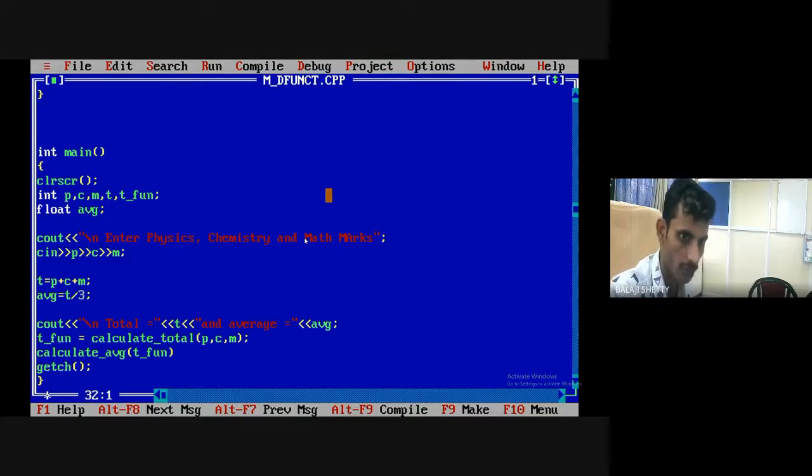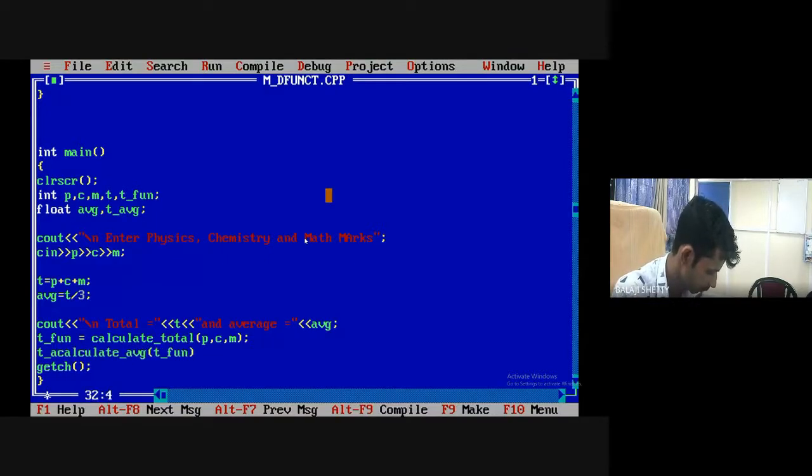So here I calculate average. So what I do here, a total function, and here I separately save this average as P average. Okay, and here what I do, P average. So what happened now? Understand very carefully. Now this function returns the total.